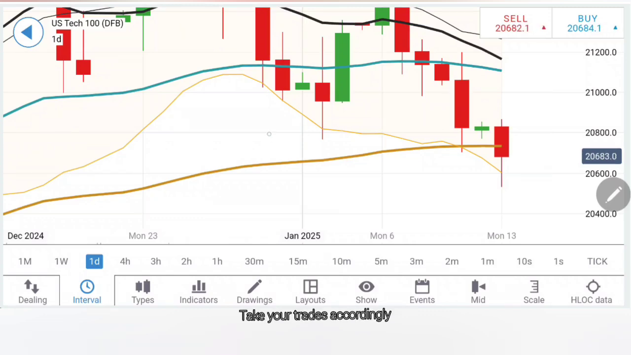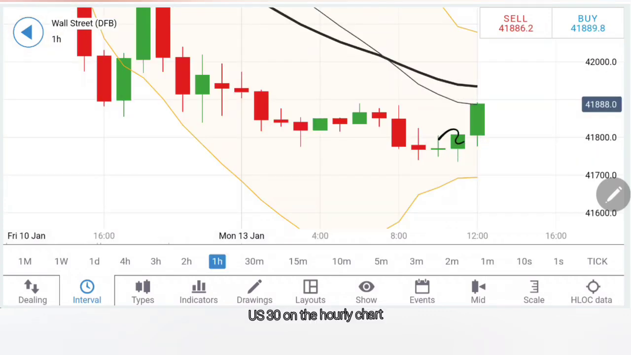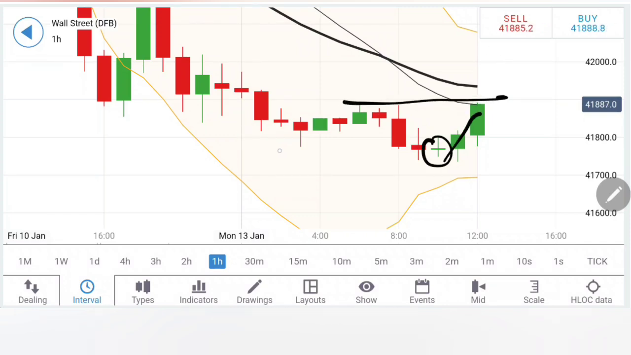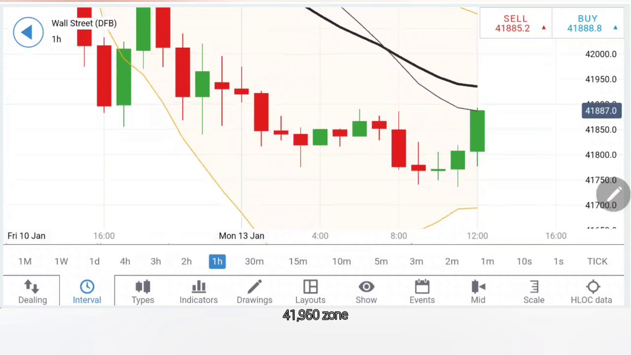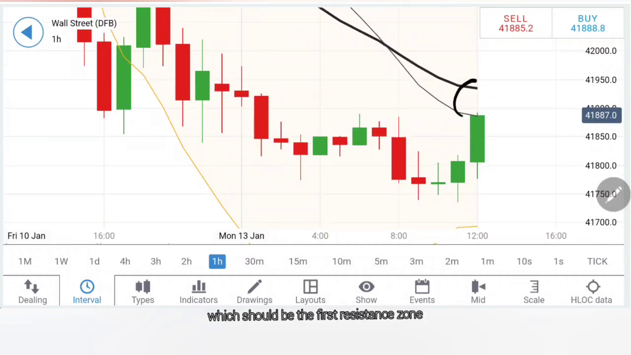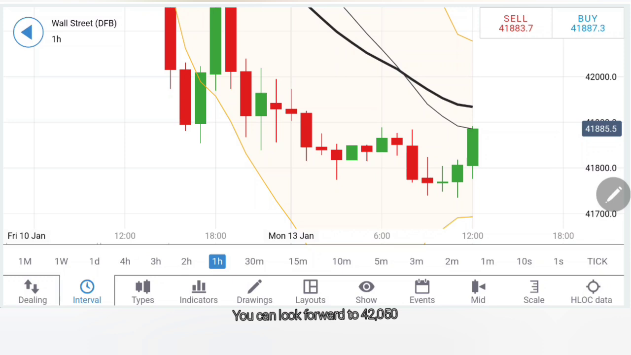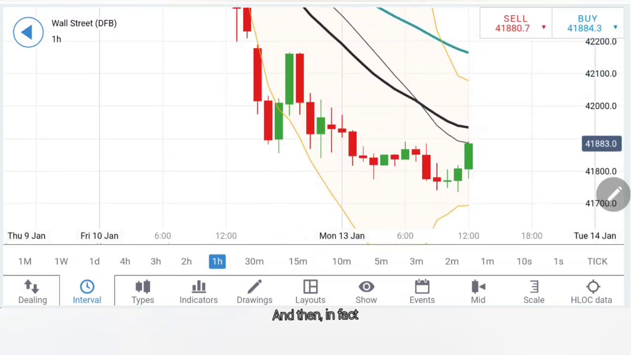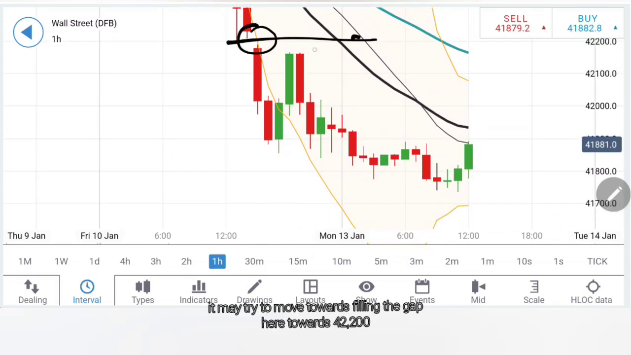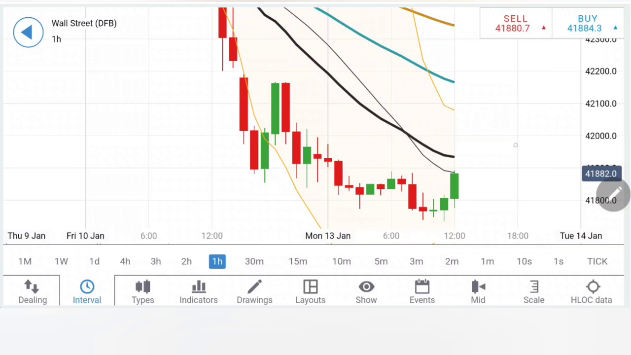Take your trades accordingly. Let's move to Dow, US 30 on the hourly chart showing a reversal sign, delivering a bullish candle. Wait for it to stay above the 41,900, 41,950 zone, which should be the first resistance zone it needs to break. Beyond this, you can look forward to 42,050, and then it may even try to move towards filling the gap here towards 42,200 levels.